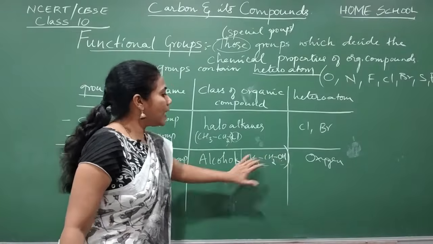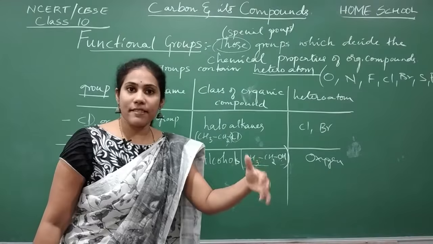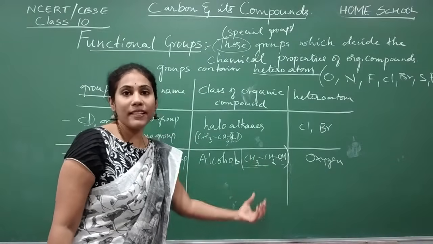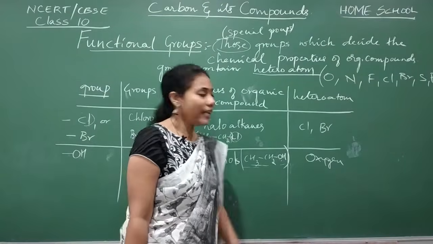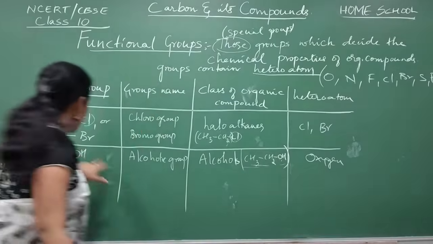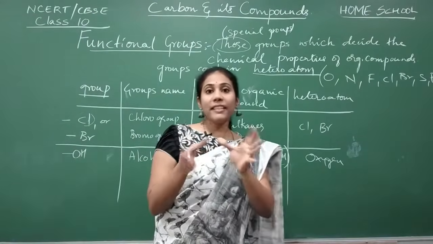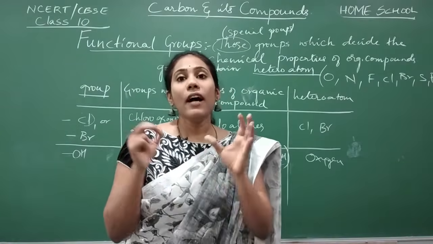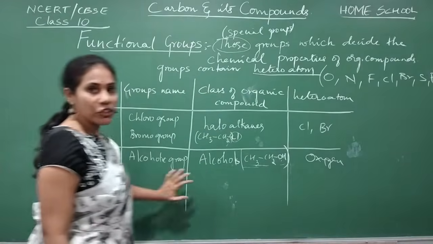In this compound, carbon and hydrogen are common. Along with that, which element is extra, which element is present that is different? That is oxygen. The heteroatom is oxygen. Okay, so in this organic compound, what is the special group present? The special group is OH. OH together is called the alcoholic group. Clear? Very important functional group.